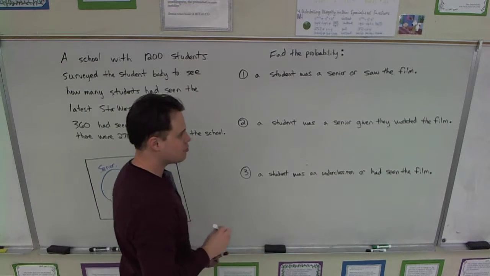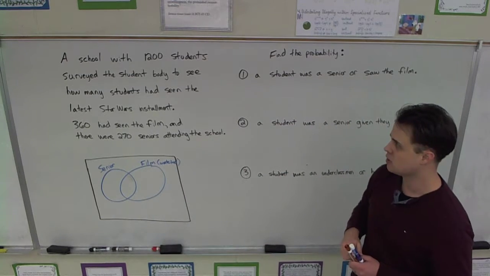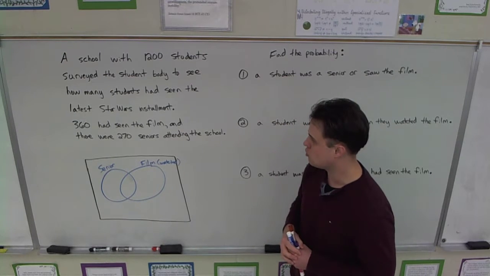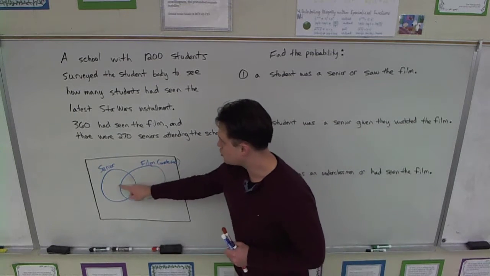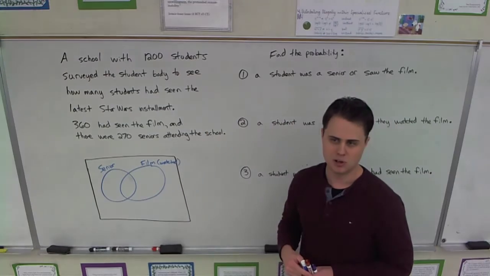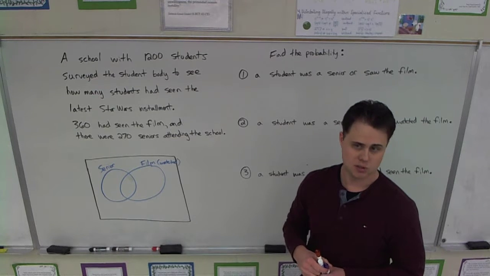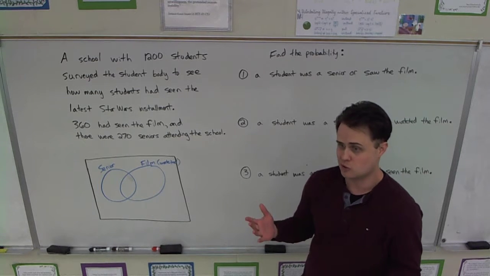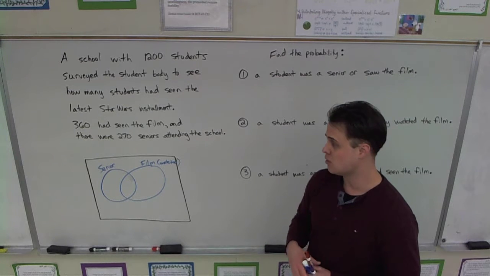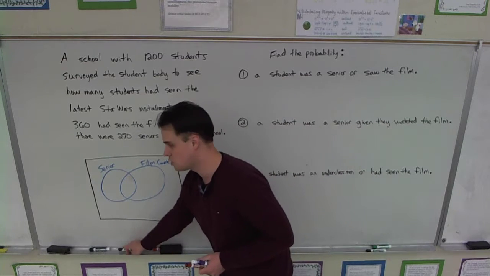So do I have enough information to fill in my diagram and answer these questions yet? No. So I know in the universe there's 1,200 kids, okay? I know 360 are total for this bubble, and I know 270 are the total for that bubble. But I haven't been told anything else. So as it stands, since we're assuming some seniors saw this film, we don't have enough information. They could give you that final piece of information in all kinds of different ways.